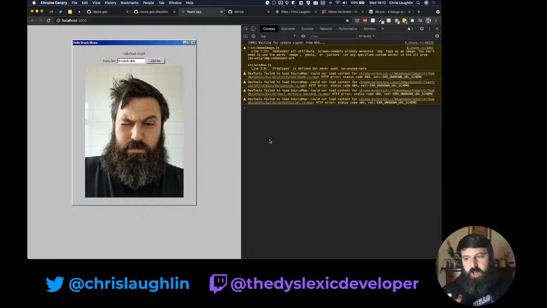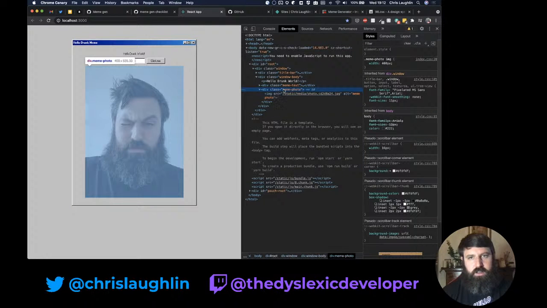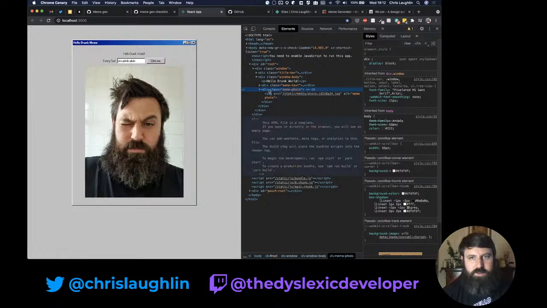So what I need to do is have the ability to grab an element in the page. So if I inspect this, I can see the structure I built out, this has got a class of meme photo. I want to be able to grab this and somehow save that as an image. I think Chrome has this built in. Can't use Chrome DevTools for this. It's going to be a fully fledged web application. We want to be able to use something native.